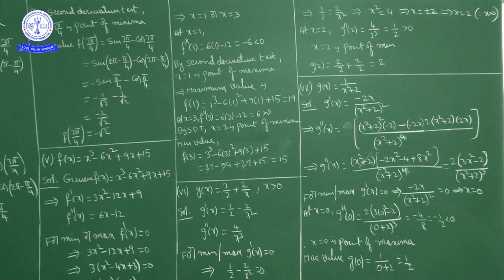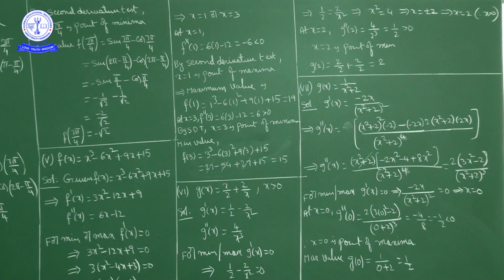Okay, local minimum and local maximum. For this function, x equal to 1 is point of local maxima and local maximum value is 19. x equal to 3 is point of local minima and local minimum value is 15.